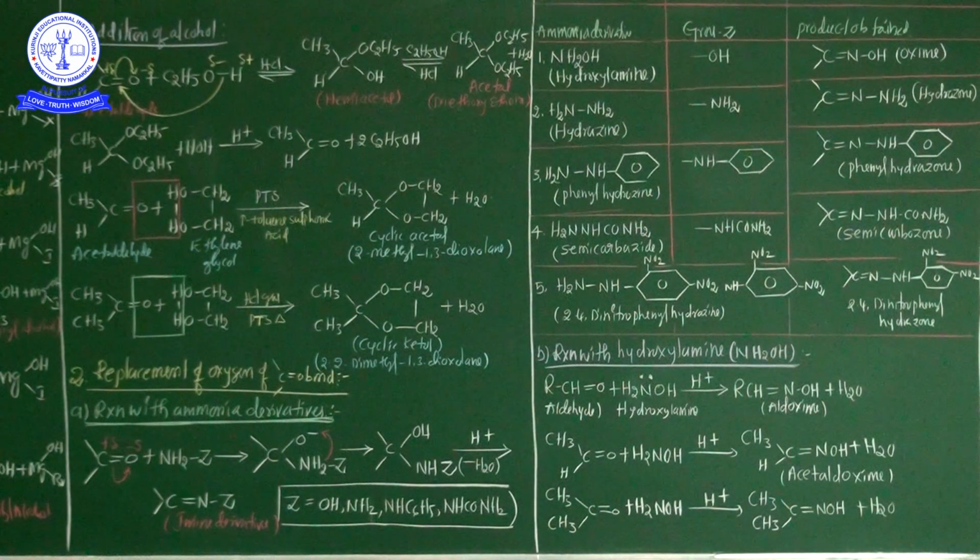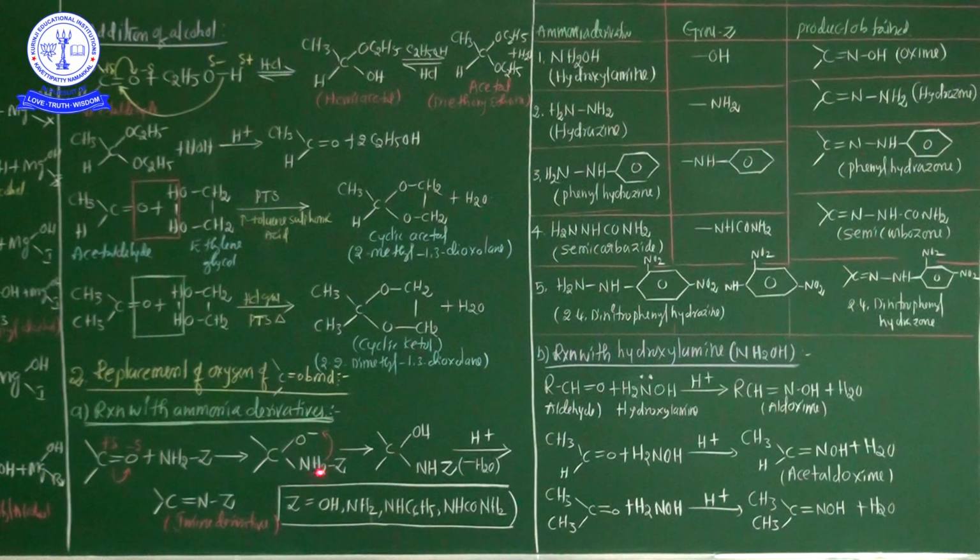These ammonia derivative compounds, whenever treated with either an aldehyde or a ketone, easily replace the oxygen of the carbonyl compound. See here the mechanism: C double bond O, the same concept. Positive partial charge, negative partial charge, NH2Z attacks. Now cleavage occurs.